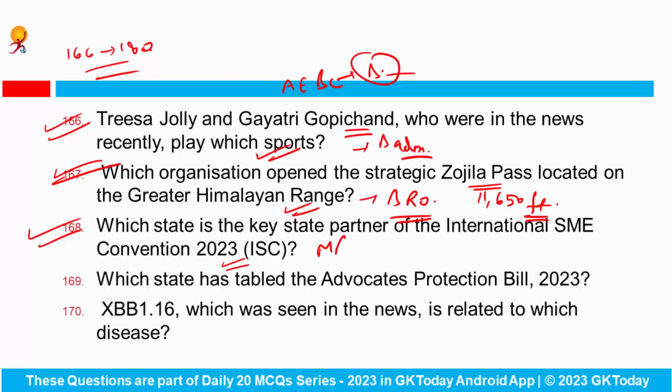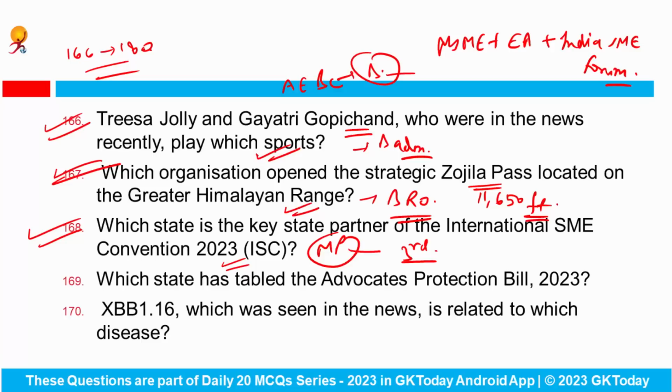Which state is the key state partner of the International SME Convention 2023? So this is Madhya Pradesh, and the third edition of the International SME Convention has been recently organized, and it is jointly held by the Union Ministries of MSME, External Affairs Ministry and the India SME Forum, right? So the Madhya Pradesh government is the key state partner and the Uttar Pradesh government is the associate state partner.